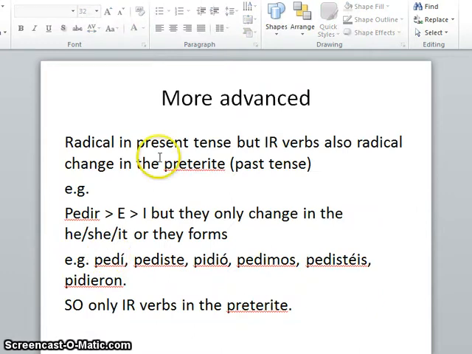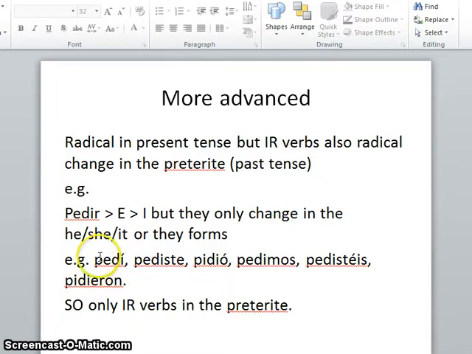More advanced then, you might have a look at the radical changing verbs in the preterite tense. If they radical change in the present tense and they end in IR, they will also radical change in the preterite tense. Not any other tenses, just the preterite. But they do change slightly differently. So pedir, for example, ends in IR. It does still change from E to I, but instead of having the 1, 2, 3, and 6 forms, the I, the you, the he, she, and it, and the they forms, in the preterite tense, only the he, she, and it, and the they forms change.